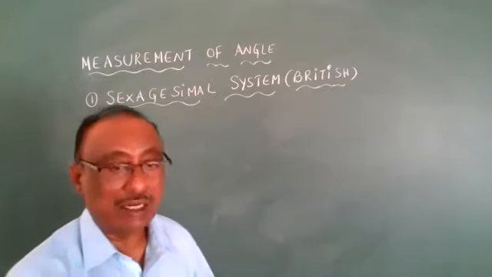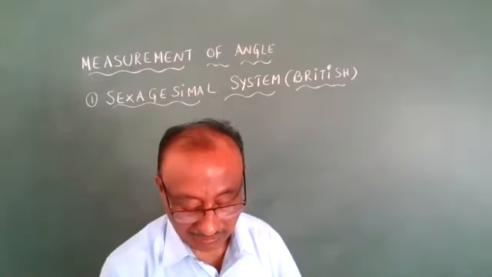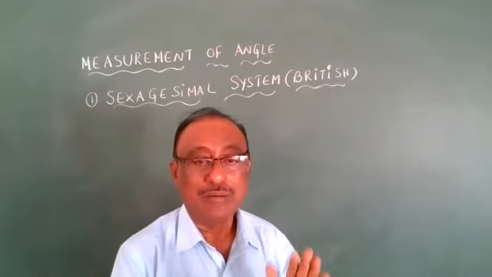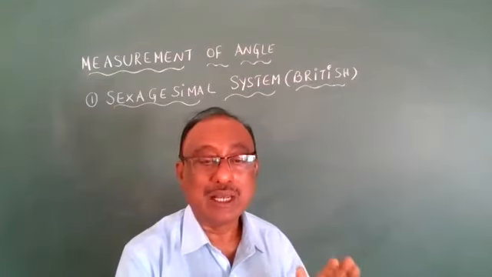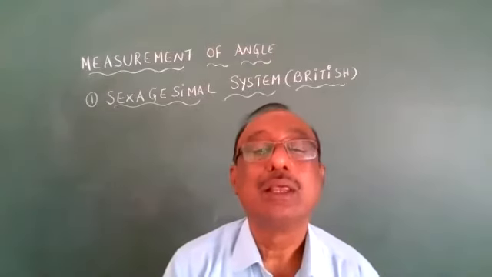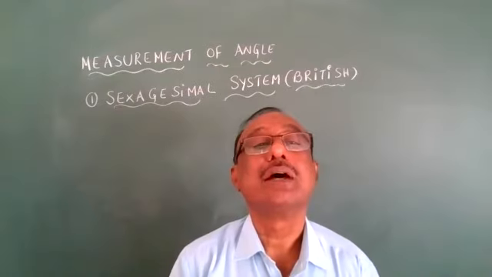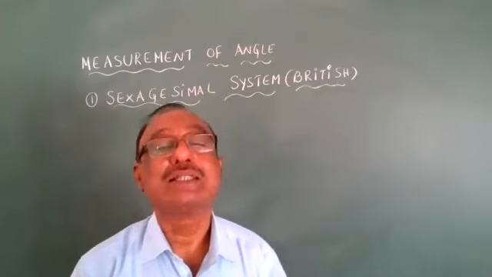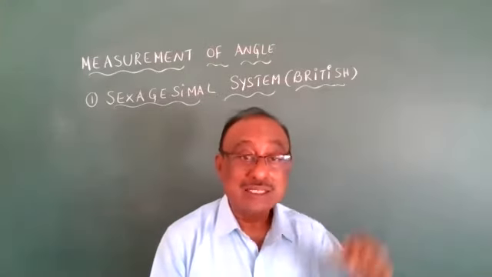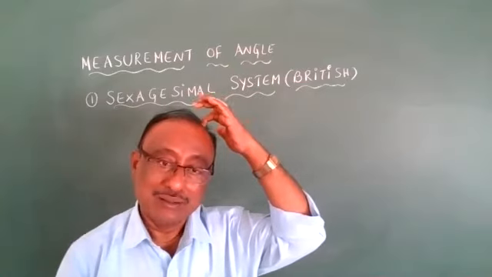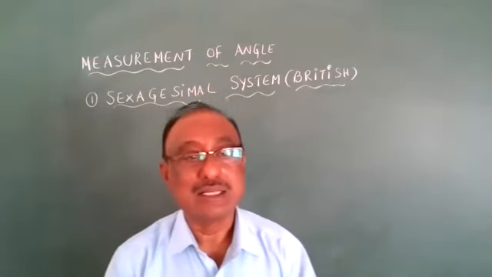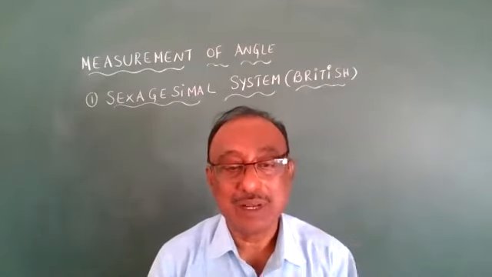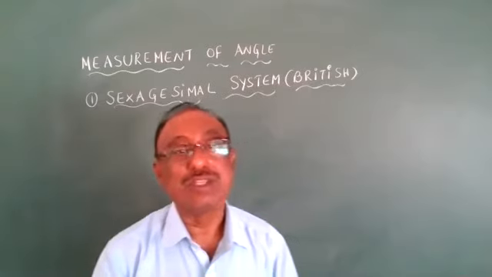So in that, one right angle they will take. At that time, Aryabhatta is telling sexagesimal, not decimal. Sexagesimal, not decimal system, sexagesimal system. That is called the British system.